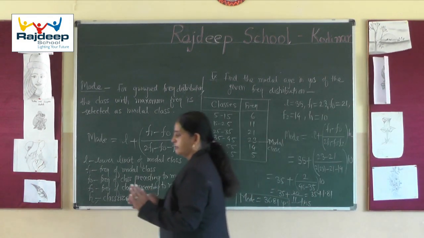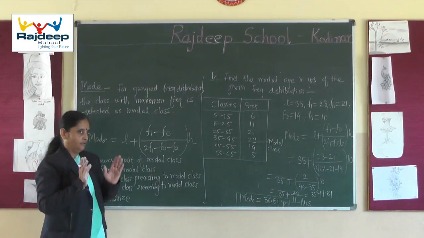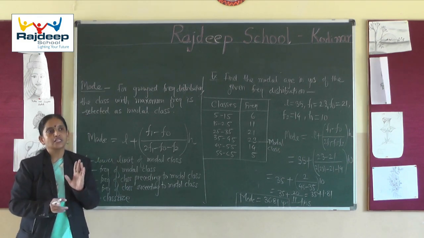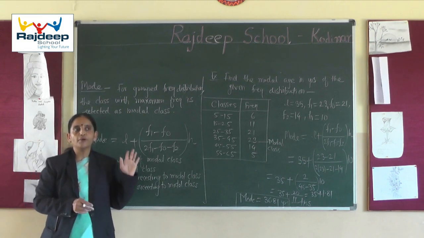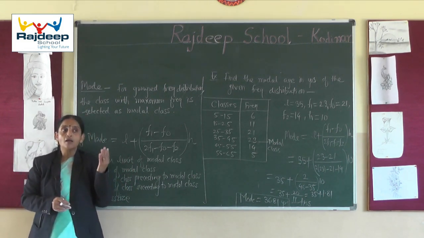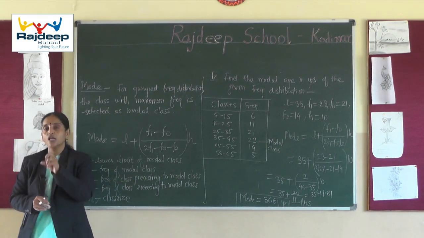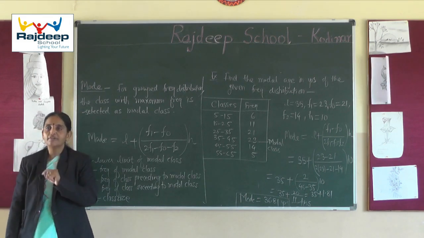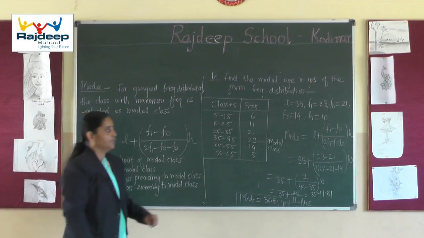In 9th standard we have seen all these things, but for raw data and ungrouped frequency distribution. In this class we are proceeding to each measure of central tendency for grouped frequency distribution. So for grouped frequency distribution, how to calculate median, we will see now.